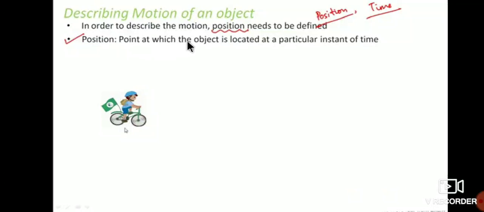Position means the point at which the object is located at a particular instant of time. That means the point where the object is located at a particular instant of time.